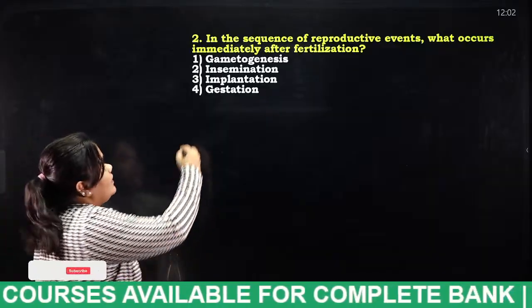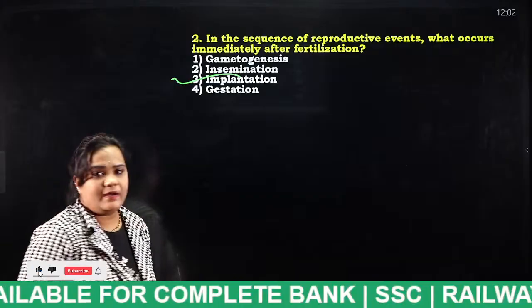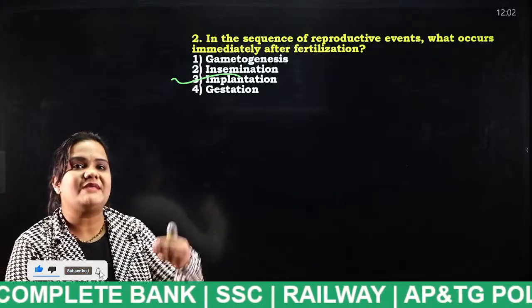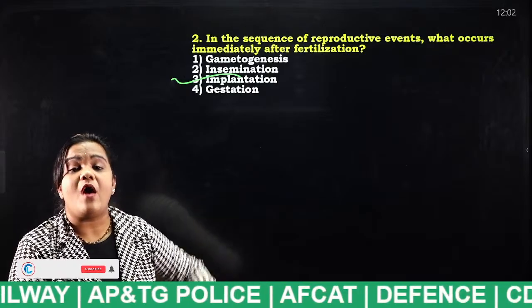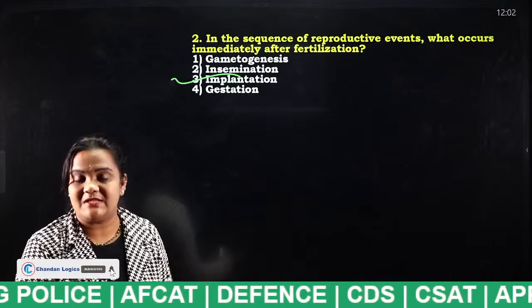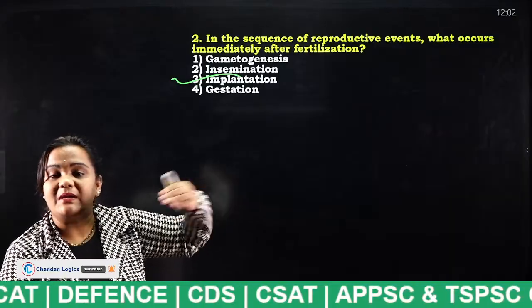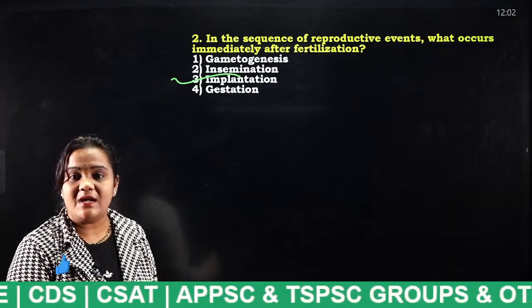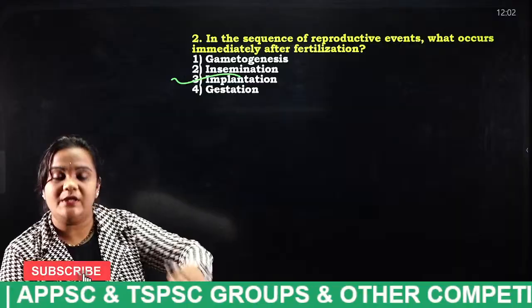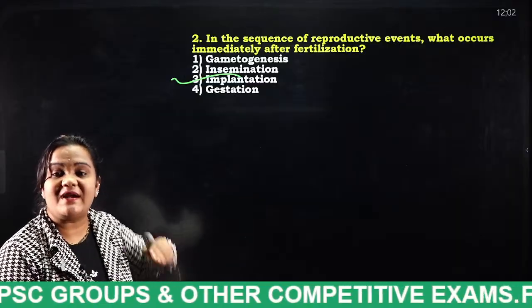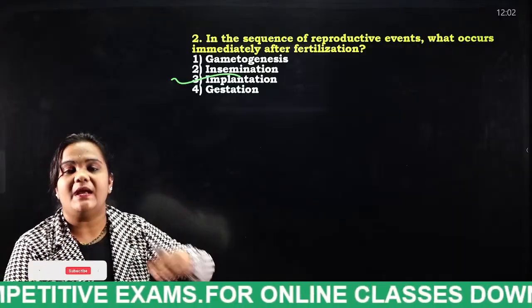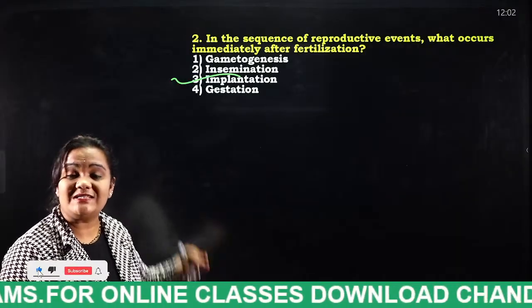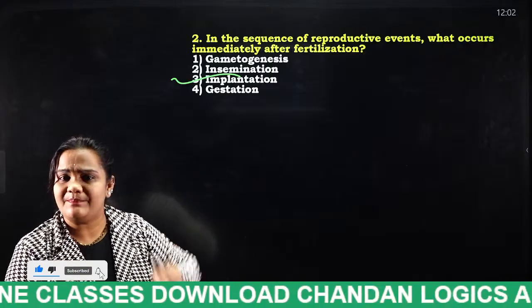Okay, very good. Once again I am going to discuss this, students, because some students have joined just now. What is gametogenesis? It is the formation of male and female gametes, like sperm and egg. Next comes insemination, which is the sperm entering the egg. When the sperm enters the egg, a zygote is formed, and that process is known as what, students? Fertilization.